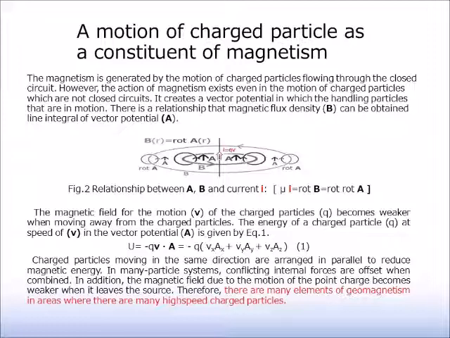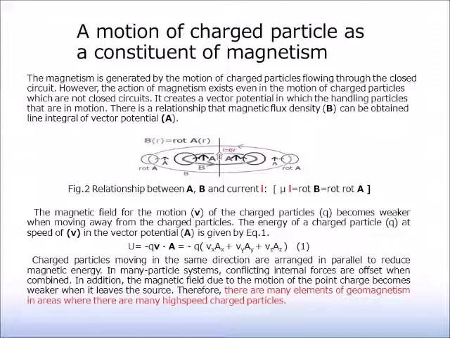The magnetic field for the motion v of the charged particles Q becomes weaker when moving away from the charged particles. The energy of a charged particle q at speed v in the vector potential A is given by eq.1. Charged particles moving in the same direction are arranged in parallel to reduce magnetic energy. In many particle systems, conflicting internal forces are offset when combined. In addition, the magnetic field due to the motion of the point charge becomes weaker when it leaves the source.